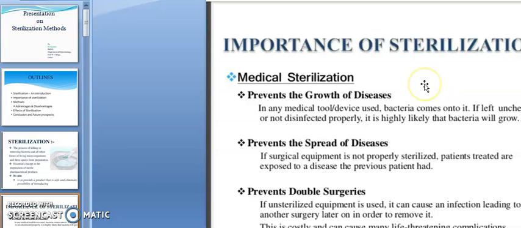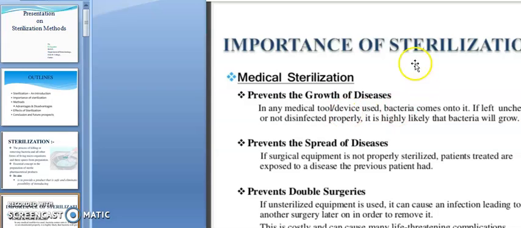Importance of sterilization. By following sterilization, we prevent the growth of diseases. See, this is the main concept or main objective of sterilization. If you don't follow sterilization, we can't even prevent the diseases. They can easily spread out. Right now also, we are following that prevention only to avoid the COVID-19 spreading.